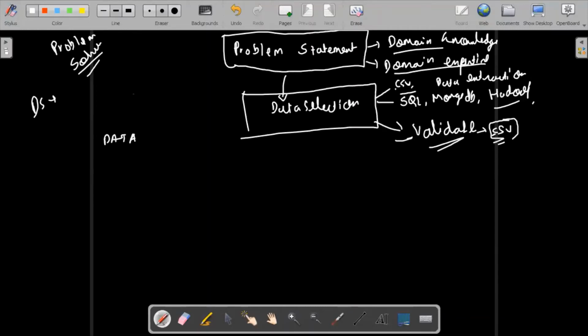Whatever data I have received, but the news, what is the news going on? Right now there is a case between Amazon and Reliance. So my stock price is going to go down, but in the data it's not there. This information is missing. So I can't guarantee that my data is going to give me the whole story. We call it a story.